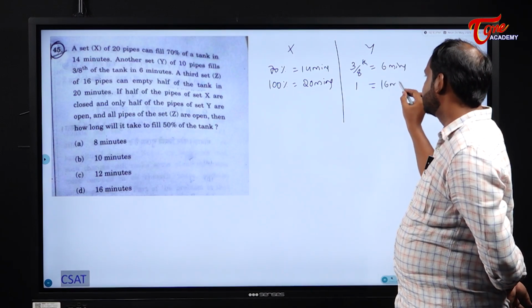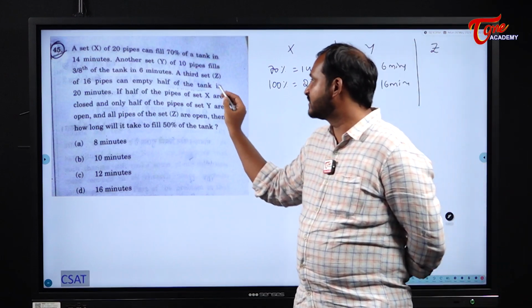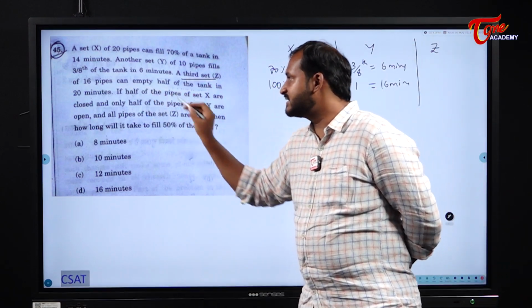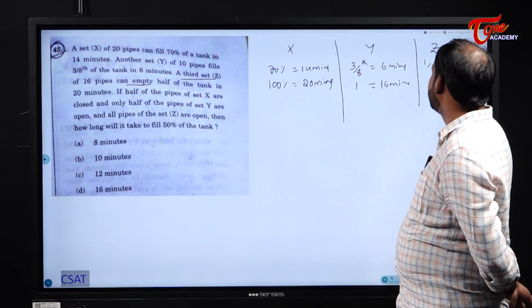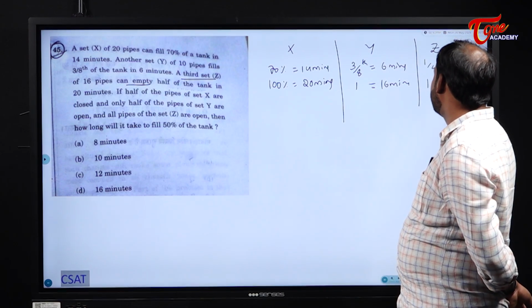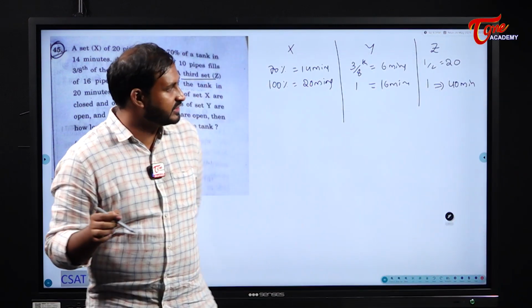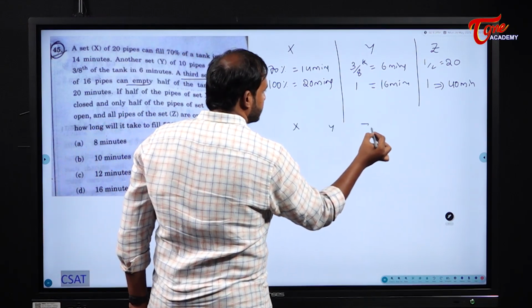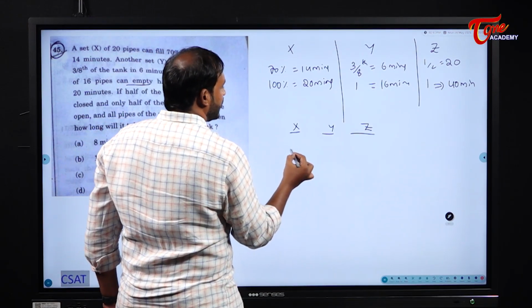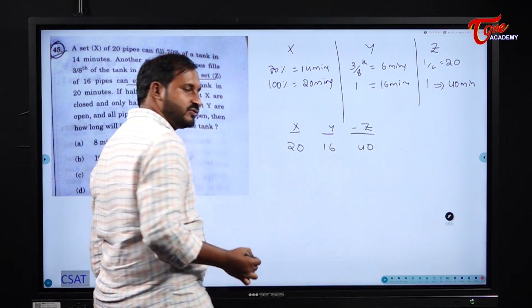16 minutes. Next, when it comes to Z, it is an emptying one, students. Why? Because it is emptying. Half of the tank in 20 minutes, so one full tank it can empty in 40 minutes. But its efficiency will be negative. So X, Y, Z becomes 20 minutes, 16 minutes and 40 minutes, and this efficiency we should write as negative.